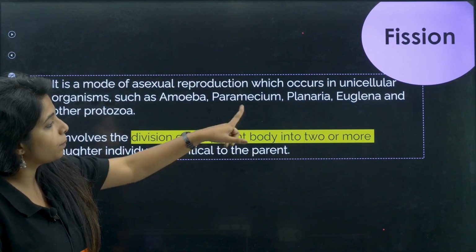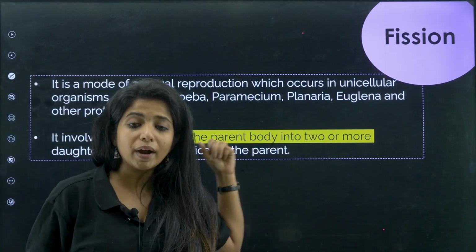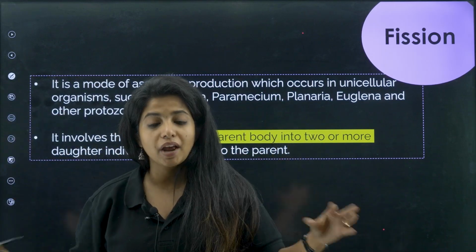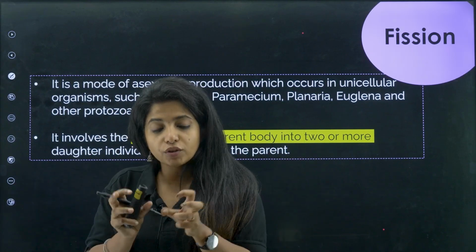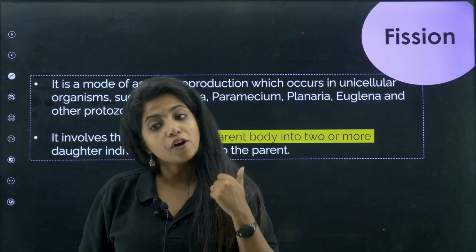So it involves division of the parent body into two or more daughter individuals identical to the parent. Why is it known as daughter individuals? Because again this particular thing will divide itself, and mothers are the ones who give birth, which is why it's female. They are going to give rise to two different individuals, which is why it is known as daughter. Now fission is of different types.